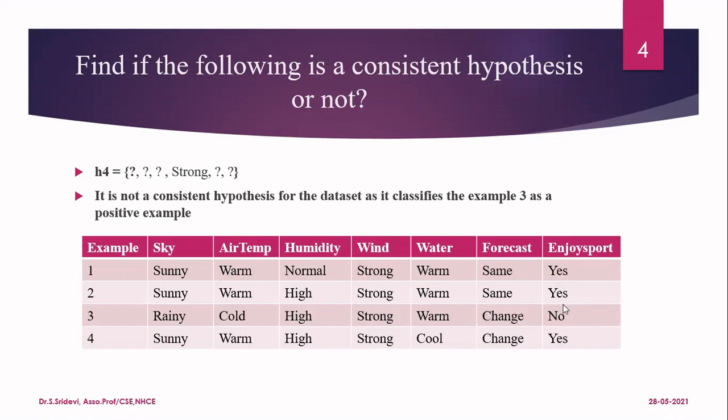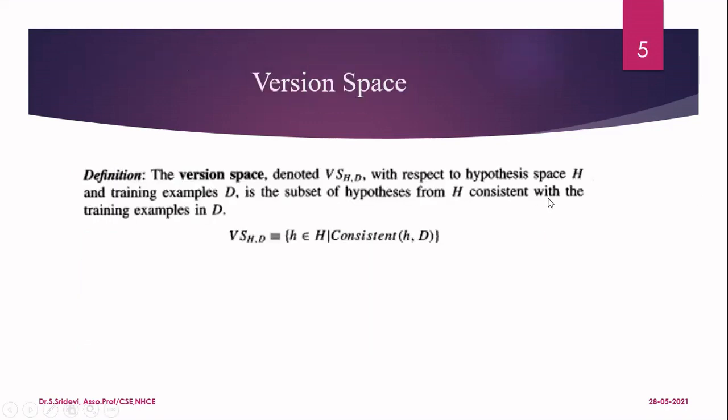But if I see the output is no. That means that even though the hypothesis is classifying the three examples correctly, it is wrongly classifying this example also as yes. That means this hypothesis is not a consistent hypothesis. You will say that hypothesis is consistent only if it is classifying all the examples correctly as per the output column. But now one is classified wrongly. So this is going to affect the accuracy of your system. So it is not a consistent hypothesis.